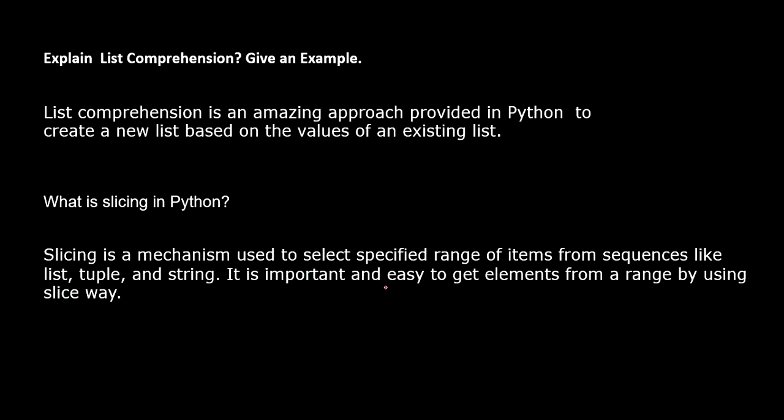So it is important, right? It is very important and easy to get elements from a range by using slicing. We already discussed the funda for slicing. If you want to do slicing, it will take 3 arguments, that is begin, end and steps. Right, we already discussed this. So now you can frame the words accordingly.